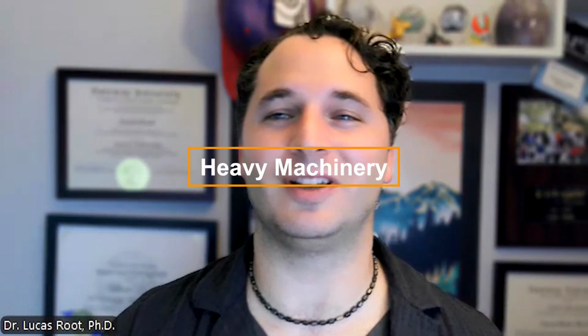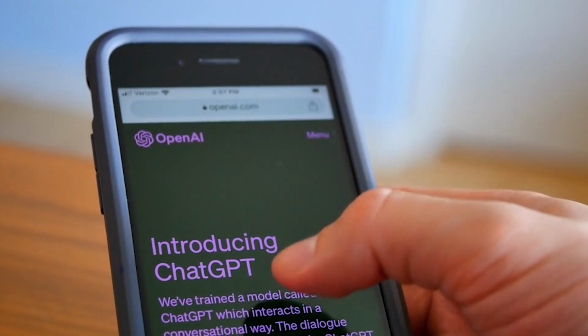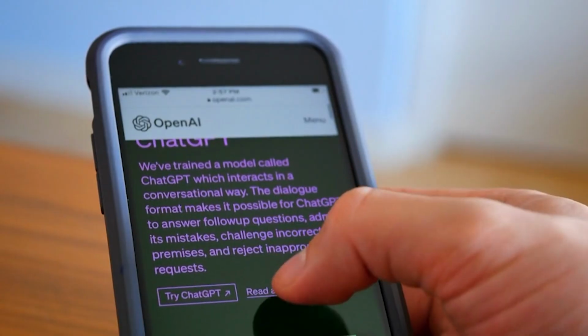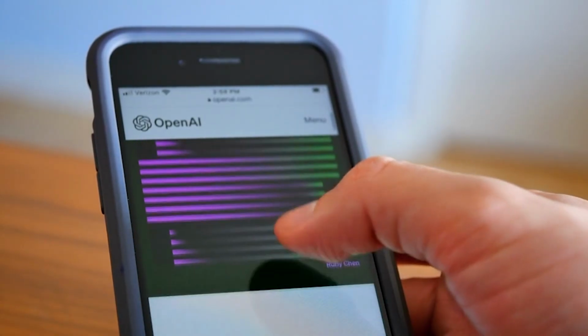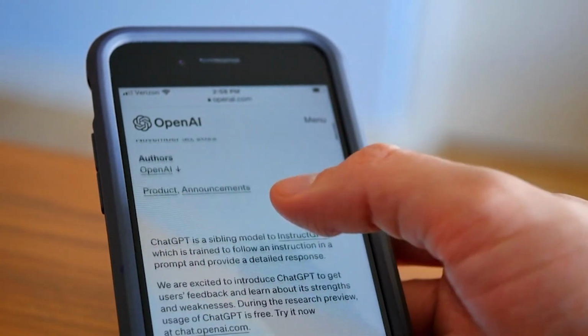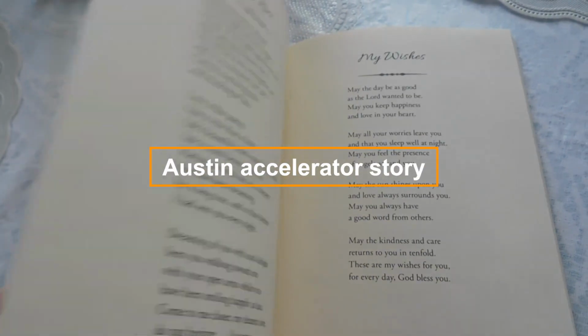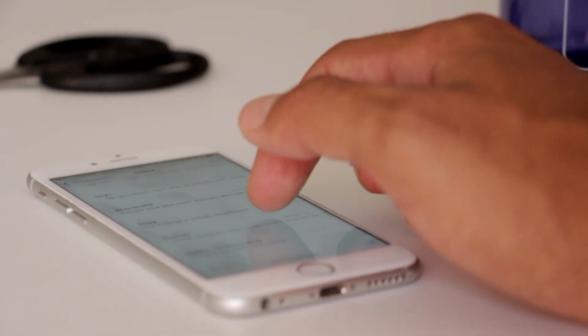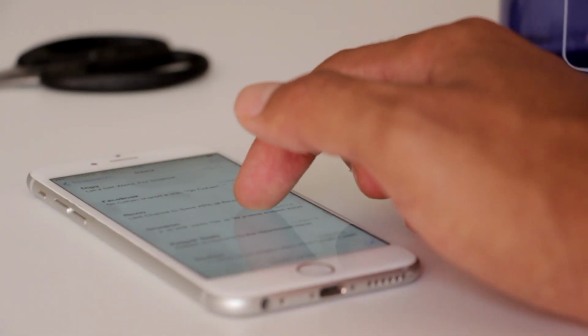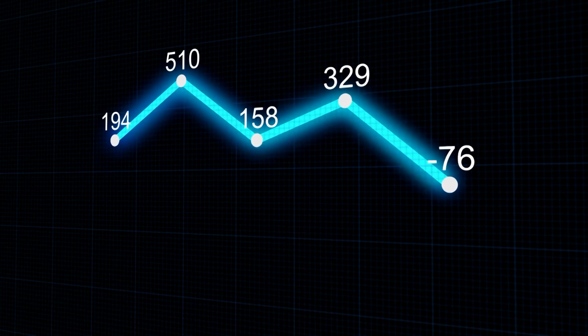Speaking of control, let's activate the heavy machinery. Okay, so we have this foundation that's solid. Your cockpit is now personalized. Now, we're going to flip the breakers on the real power tools that are built into ChatGPT. This is where we move beyond basic Q&A. When you combine these... Again, for those of you who read my book, you remember that Austin accelerator story? It was 5 a.m., there was an EPA regulation presentation that we had to do. We needed live policy info, which required live access to the internet and browsing.